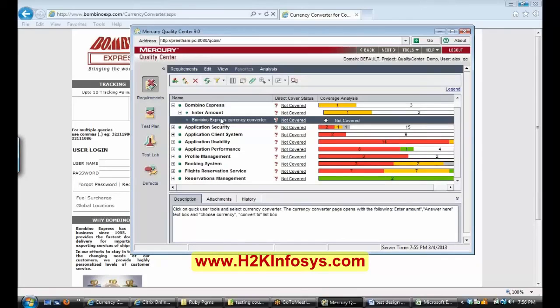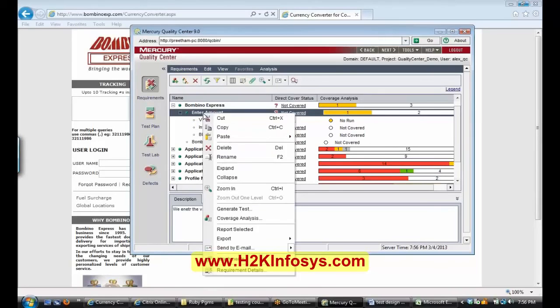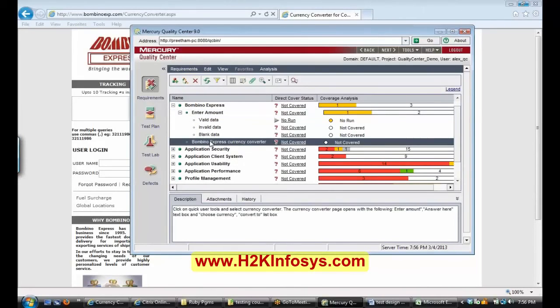No, I want it above the enter amount. Okay, so cut that enter amount. Select that Bombino Express currency converter and then paste it there.